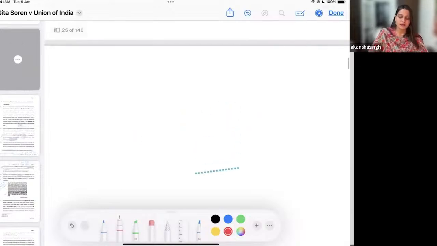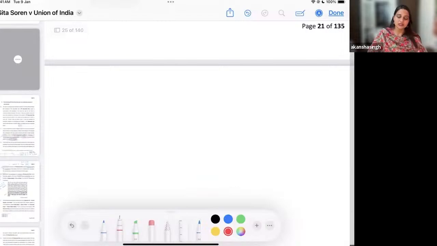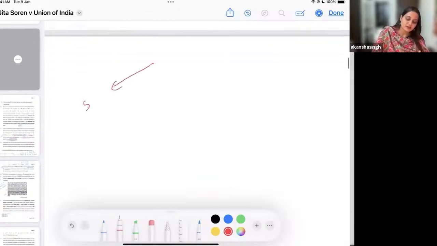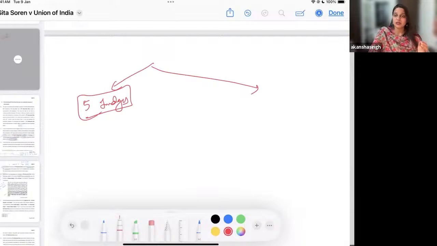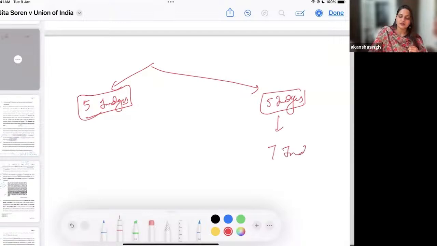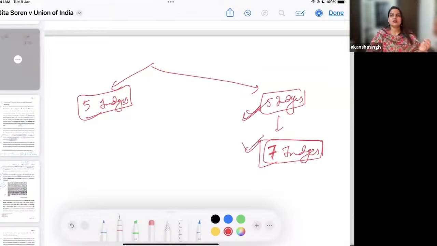Now the question is, who gets to challenge it? Then which court will we allow for it to be challenged? So in this case, the PV Narasimha Rao judgment was decided by a bench of 5 judges, the constitutional bench. Herein it has been questioned. The questioning of the judgment was done by an equivalent bench, that is the 5 judges bench, and it was further referred to a bench of 7 judges. So the decision has come from a bench of 7 judges, and herein the court says that if we follow this, it is not against the principle of stare decisis.